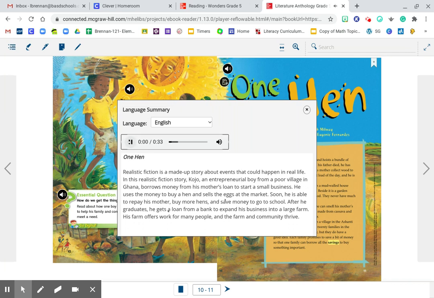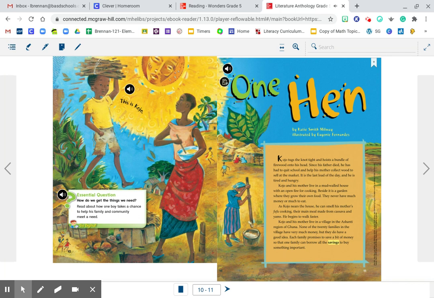And One Hen. Realistic fiction is a made-up story about events that could happen in real life. In this realistic fiction story, Kojo, an entrepreneurial boy from a poor village in Ghana, borrows money from his mother's loan to start a small business. He uses the money to buy a hen and sells the eggs at the market. Soon, he's able to repay his mother, buy more hens, and save money to go to school. After he graduates, he gets a loan from a bank to expand his business into a large farm. His farm offers work for many people, and the farming community thrives. So that is an example of the summary from One Hen, and it gives you an overview of the story.